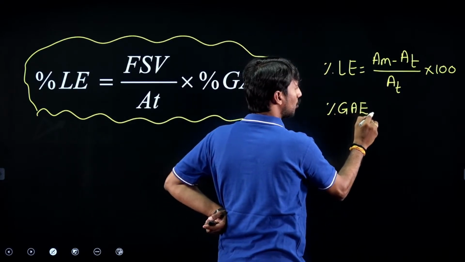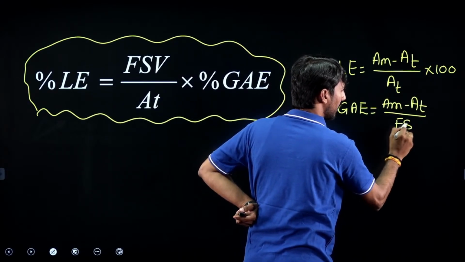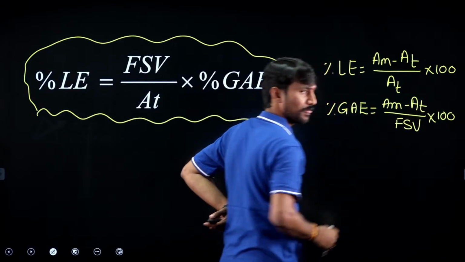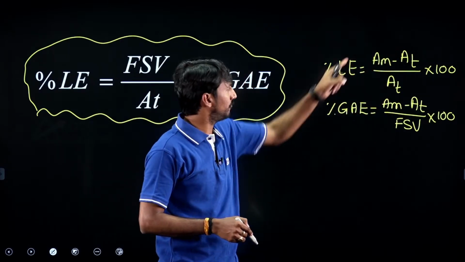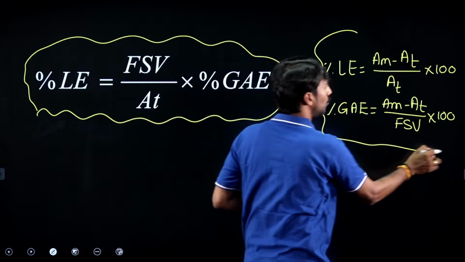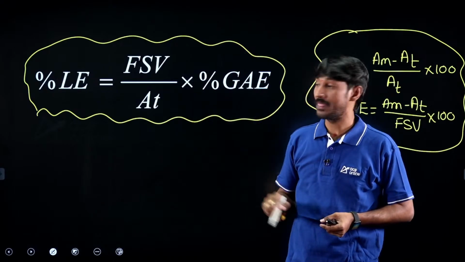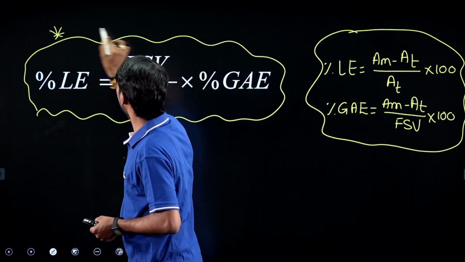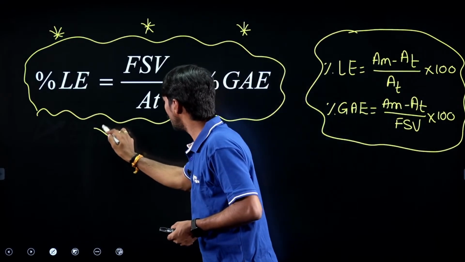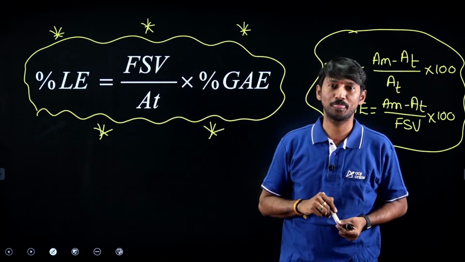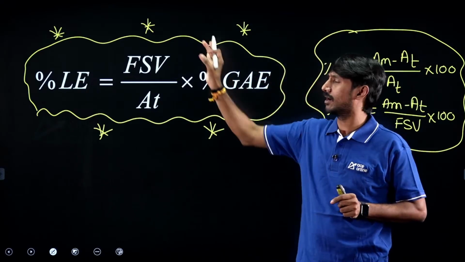Percentage guaranteed accuracy error is AM minus AT by full scale value into 100. Simple. Equation 1 by equation 2 or equation 2 by equation 1. If you simplify these two formulae, we are going to have this formula. Based on this formula, many questions are possible in competitive examinations where the measurement subject is available. So this is a simple basic concept revision.